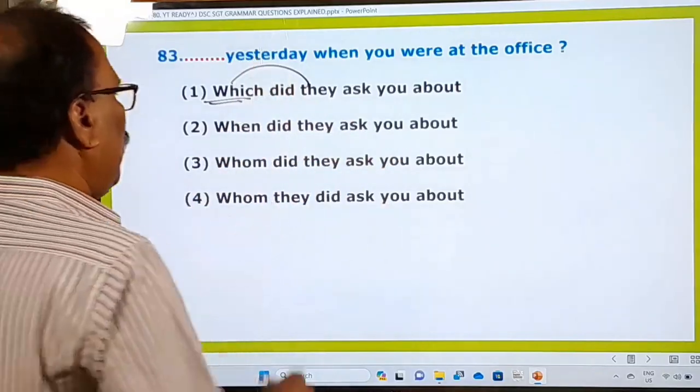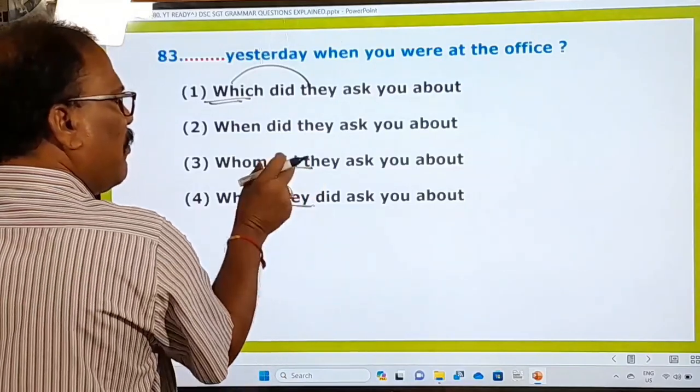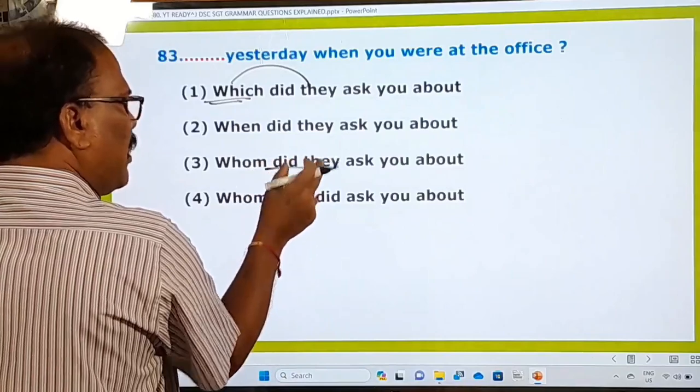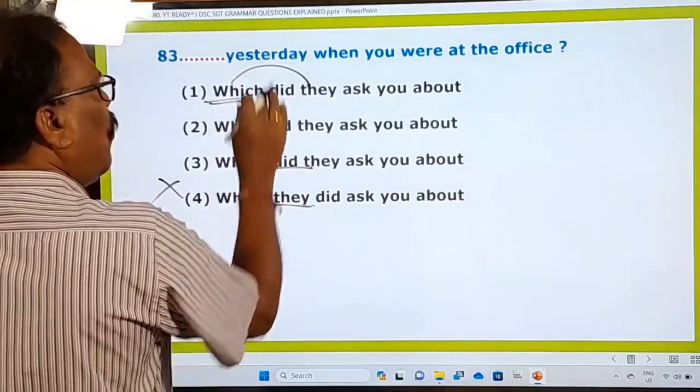And this is irrelevant because the questioning is did they must be there in the question. First helping verb, then the subject. But here first helping verb, then the subject. That's why this is wrong, eliminated. Only these three things are there. What to be used in this?